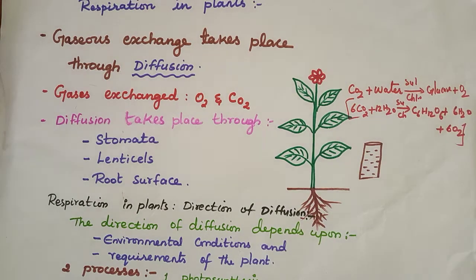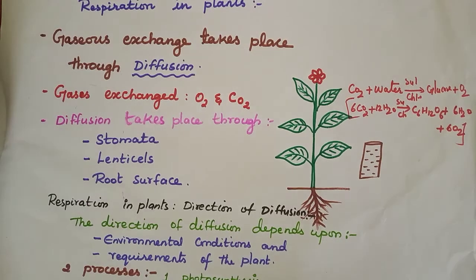We read about photosynthesis very clearly in the chapter on nutrition, so I am not going to discuss that now. We are going to discuss respiration in plants. In plants, gaseous exchange takes place through diffusion.